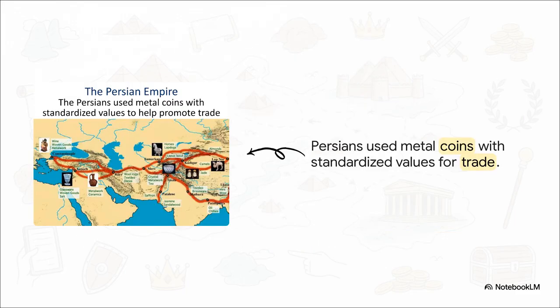But fast communication isn't enough. You also need a unified economy. So to grease the wheels of commerce, the Persians introduced metal coins with standardized values. Whether you were trading glassware in Antioch or lapis lazuli in Bactria, everyone trusted the currency. This effectively created an ancient unified economic zone that sparked massive amounts of trade.